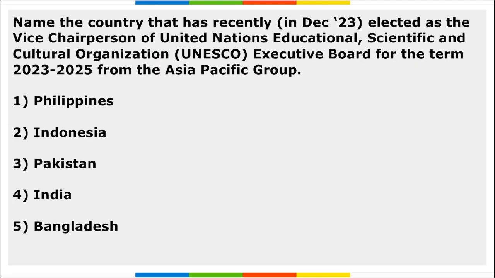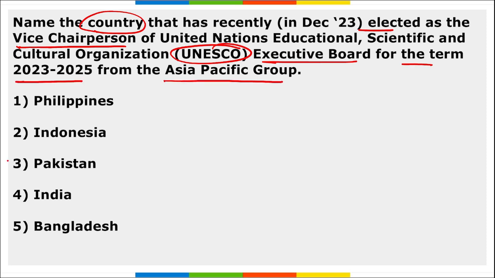Next, name the country that was recently elected as the vice chairman of the UNESCO Executive Board for the term 23 to 25 from the Asia Pacific group. Which is that country? It is Pakistan. Right? Pakistan was recently elected as the vice chairperson of the UNESCO Executive Board for the term 23 to 25 from the Asia Pacific group. Mark this.